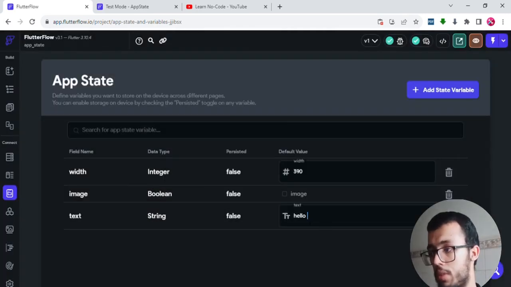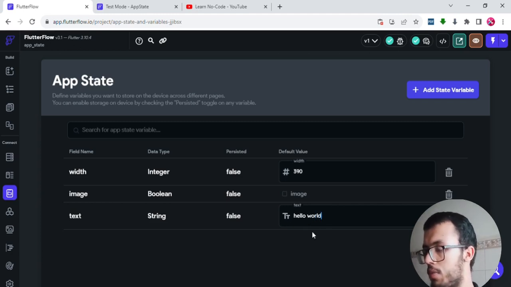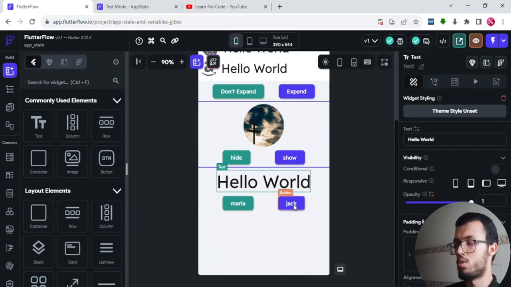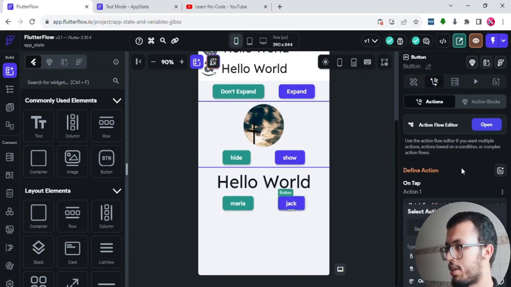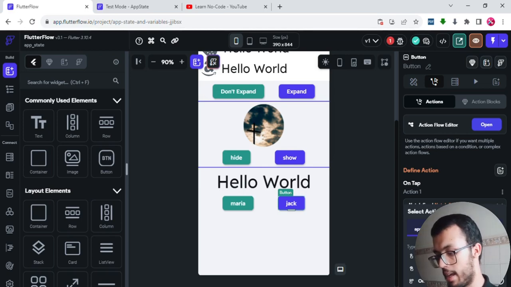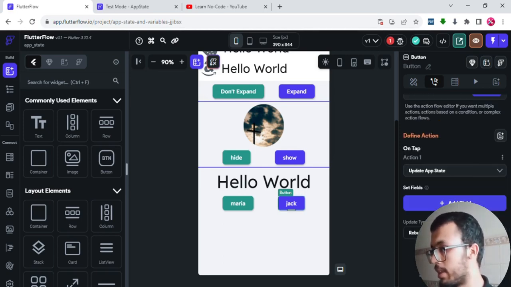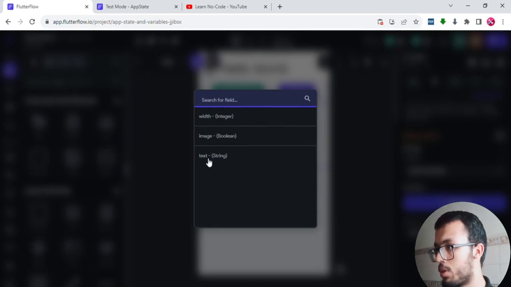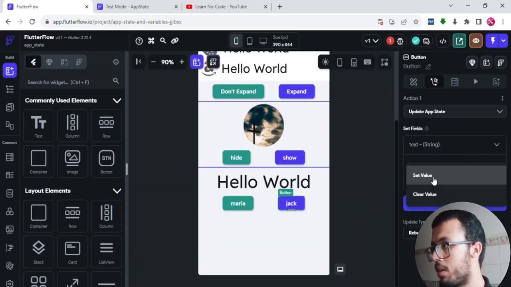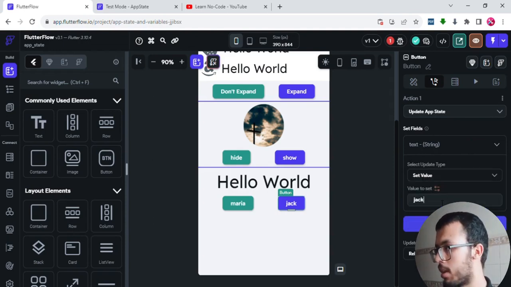It may ask you for a default value, which means that if you have started your app, you might not see Jack or Maria because you haven't clicked on either of them. That's why it's good to give it a default value to show up when you start your app. So now we are going to do the same we did with this button. I'm going to click on Jack, go to actions and search for update upstate, but this time we are going to choose the string and set a value. The value is what's inside that button, which is Jack. I'm going to set that value and make it Jack.